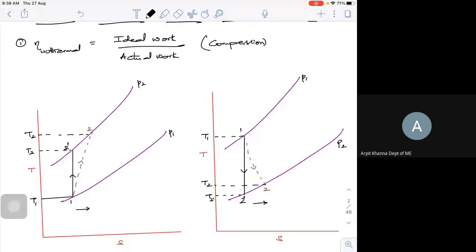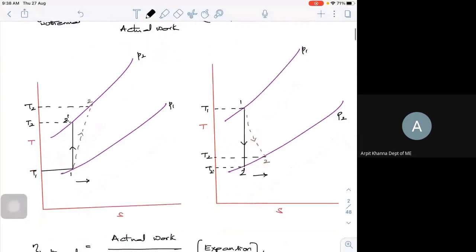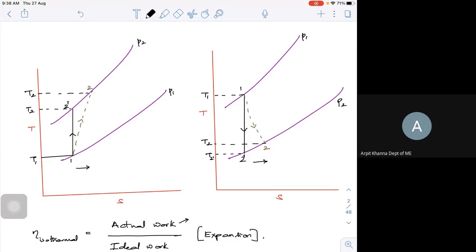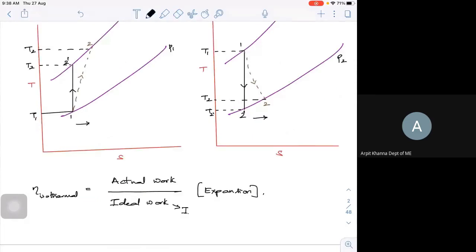So this is isothermal ideal work. What is it actually?